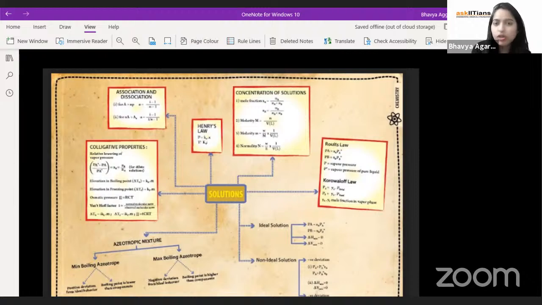JEE Mains is not a big thing. Advanced could be a little tricky, but only could be. I won't say it will always be tricky. So this is one of those chapters where NCERT will help you to get into the right place. This is a chapter with less effort and more marks, right?